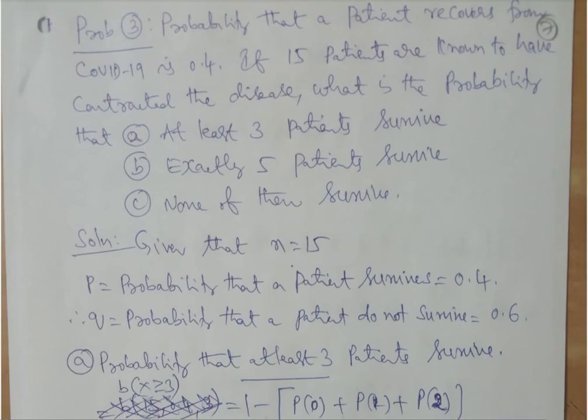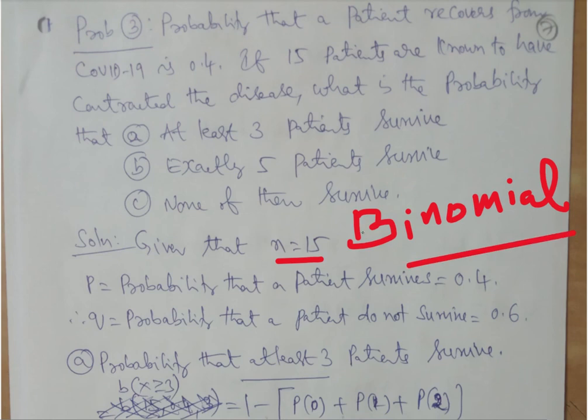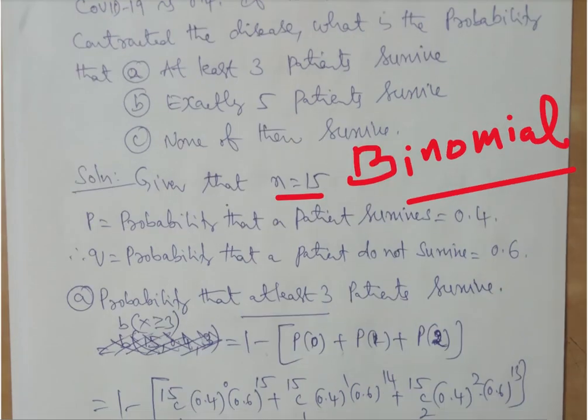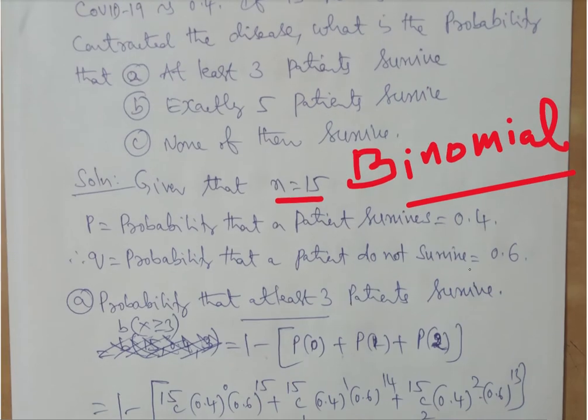So given that n is equal to 15, you can write every time that the given distribution is binomial, because that gives clarity for both you and the examiner. Now n is given 15, the probability that a patient survives is 0.4, that is p.